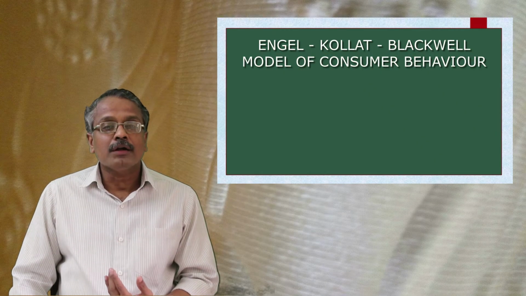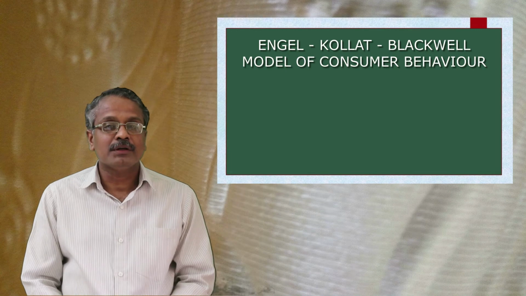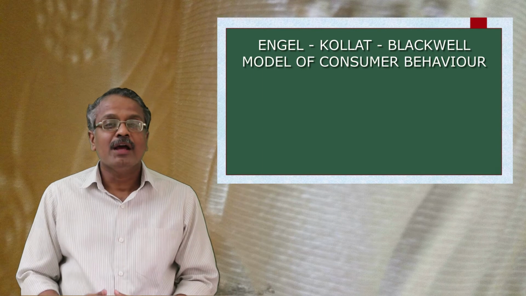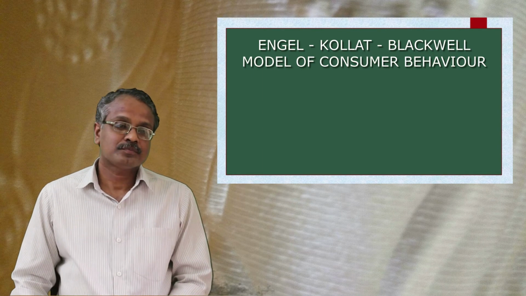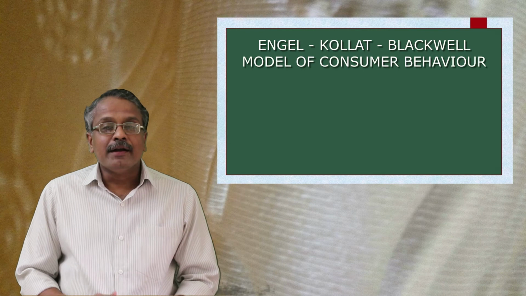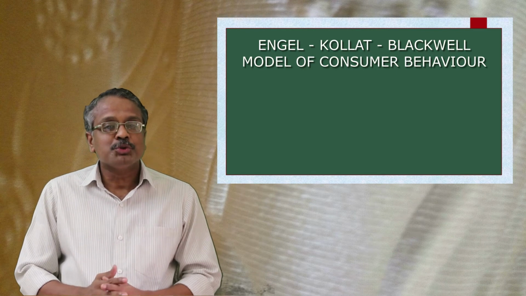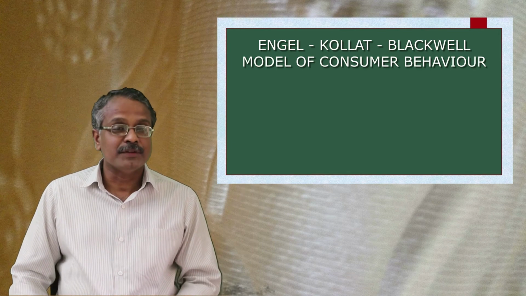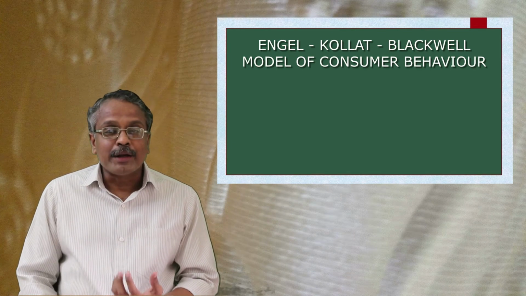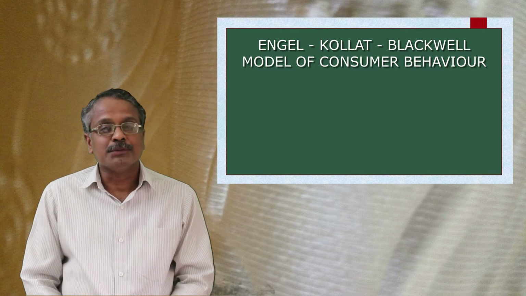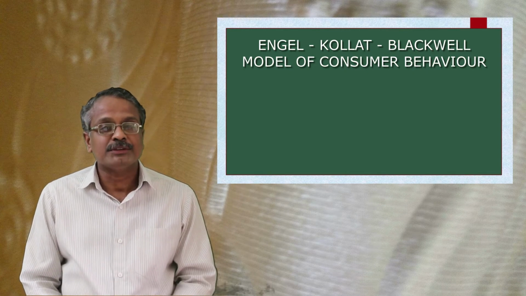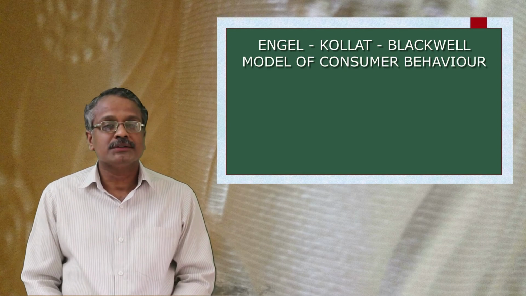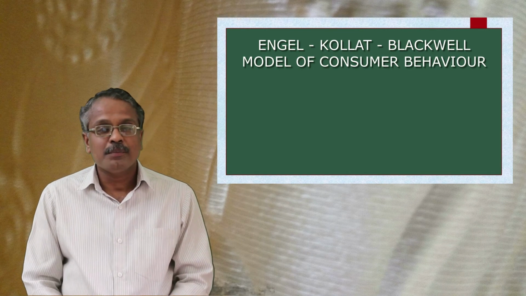Okay, you might have got some initial ideas about different sets of variables in the model. Now we can see in detail how the model works. Before explaining the different stages in the model, it is better to revise the consumer decision making process that we have already discussed in previous classes. You may remember the various stages of consumer decision making, such as problem recognition, information search, evaluation of alternatives, selecting the most suitable choice, and the final purchase of the product.